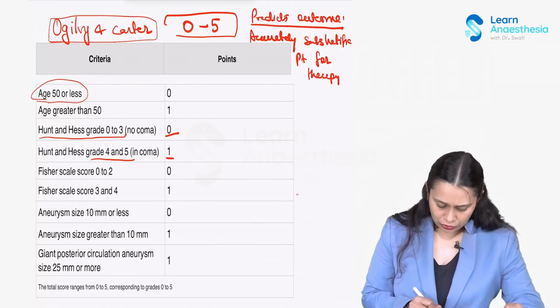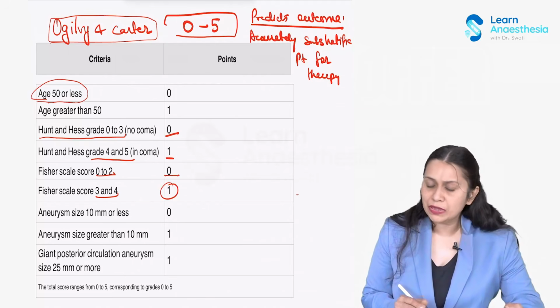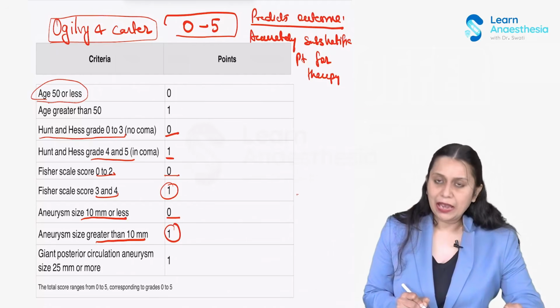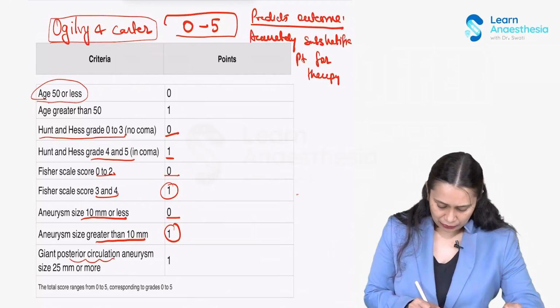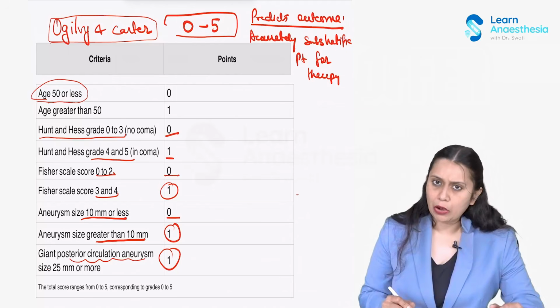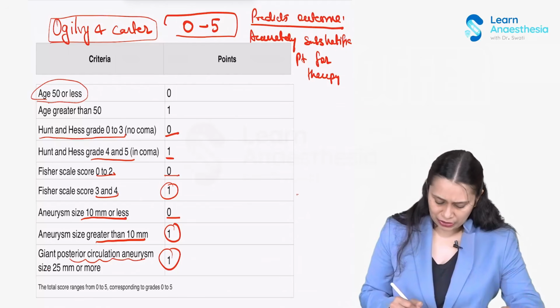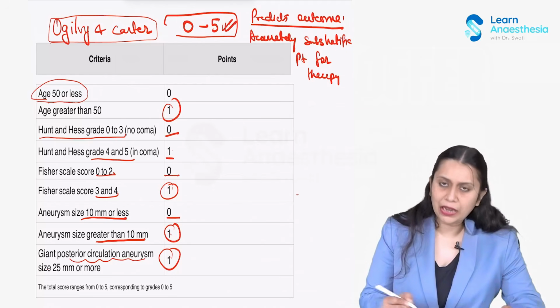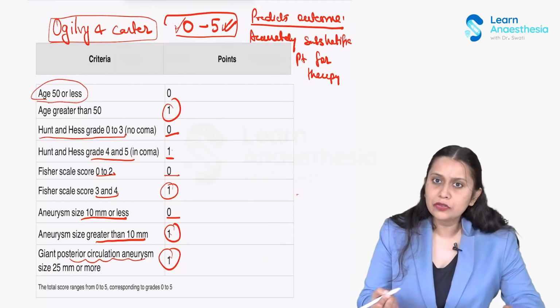Fisher scale 0 to 2, 0; 3 to 4, 1. Aneurysm size 10 mm or less, 0; greater than 10 mm, 1. And a giant posterior circulation aneurysm of size 25 mm was independently given 1 point, right? So if you count the total score, it comes out to be 1, 2, 3, 4, 5. So the highest score is 5 and the minimum is 0.